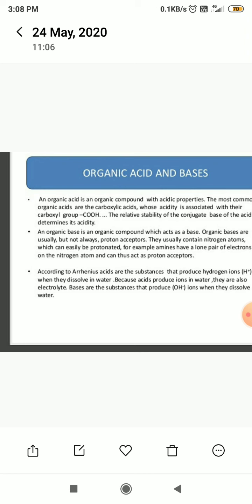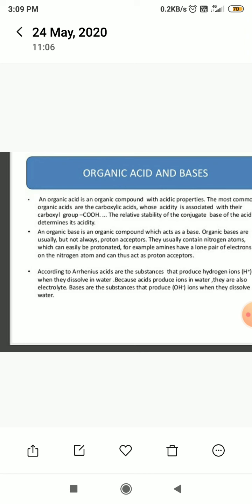My subject is organic chemistry. Today I will explain the strength of organic acids and bases. An organic acid is an organic compound with acidic properties. The most common organic acids are the carboxylic acids, whose acidity is associated with their carboxyl group, COOH. The relative stability of the conjugate base of the acid determines its acidity.